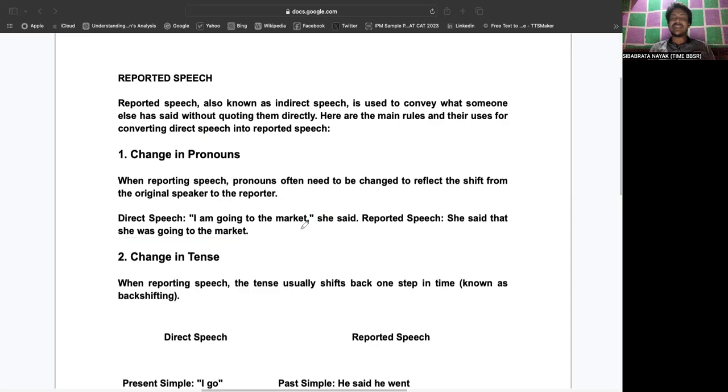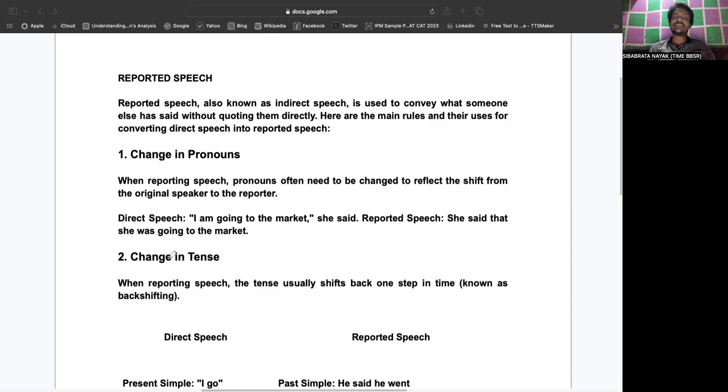In indirect speech, we omit the inverted commas and the comma, and join the two clauses, "She said" and "I'm going to the market", into one sentence: She said that she was going to the market. "She said", which is in the past tense, is kept. Both parts have been joined with a "that" clause, as it is a declarative sentence.